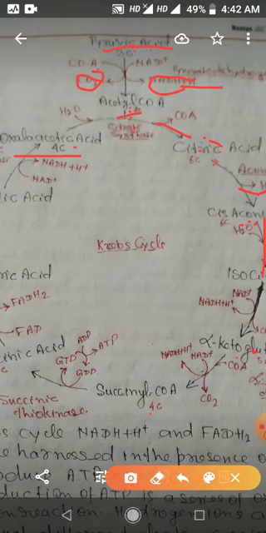So when it is catalyzed by alpha ketoglutaric dehydrogenase, from alpha ketoglutaric acid succinyl CoA is formed. One molecule of NADH plus H ion and one molecule of carbon dioxide. So there is second dehydrogenation and second decarboxylation reaction.